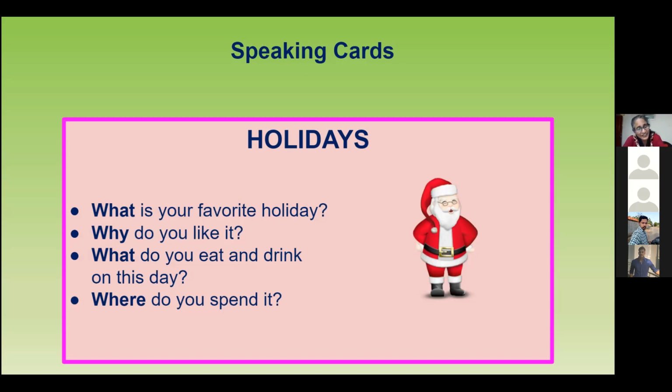When they say drink, juice is a drink. It doesn't mean you have to drink alcohol. When they ask you what you drink, I drink juice. I drink Coca-Cola. I drink 7-Up. Okay. Right. So you eat chicken and mutton.